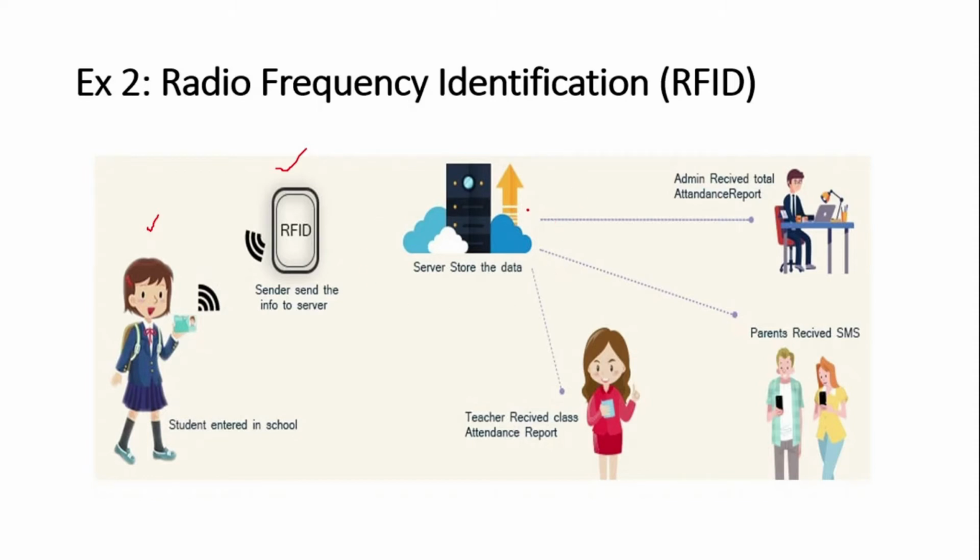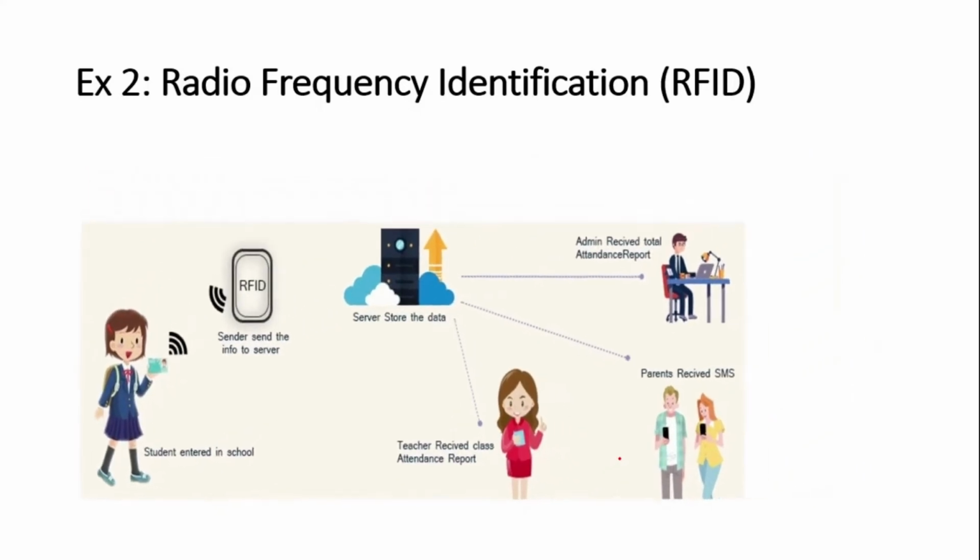This total server is maintained by the admin. This admin can generate an attendance report by using this data. Parallelly, the parents receive an SMS and the teacher receives the class attendance report. It is very easy to identify the student attendance.